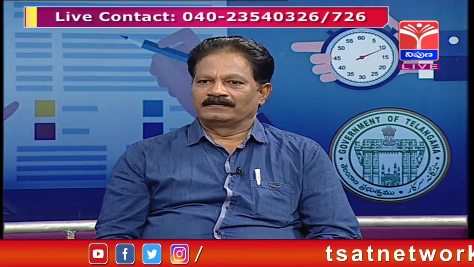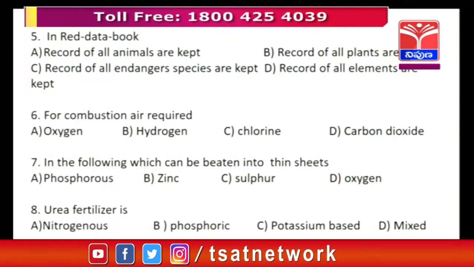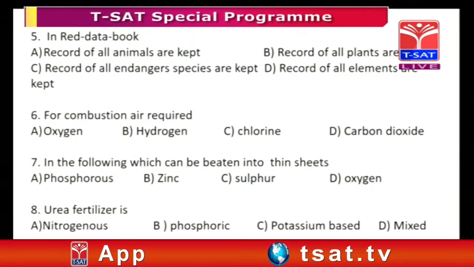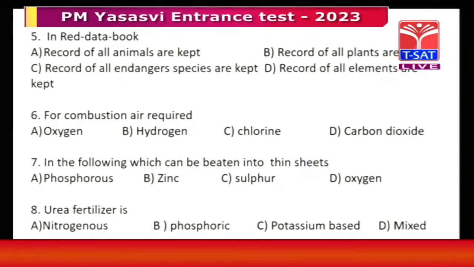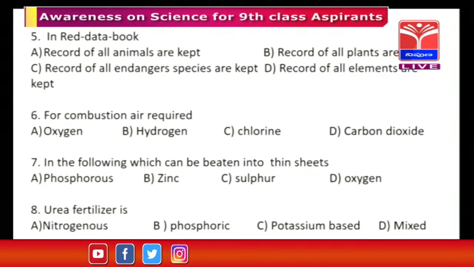The red data book keeps the data of endangered organisms. They are in danger, about to become extinct. So the details of those organisms are kept in the red data book. The record of all animals and all plants is kept in some other books, not the red data book.